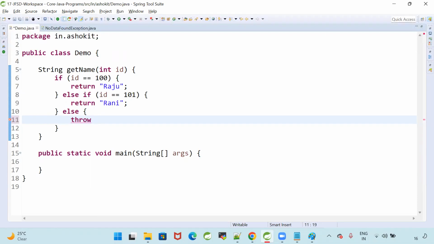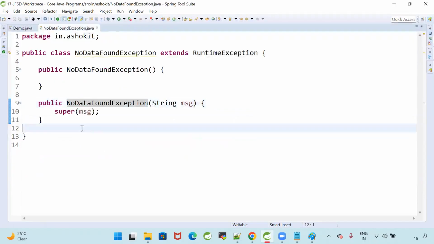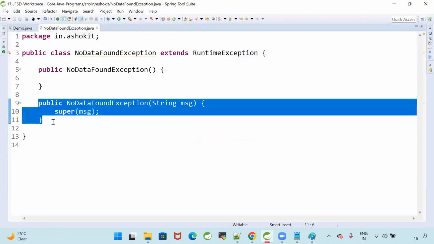Throw. To create the exception, I have my exception class. New NoDataFoundException, and the message I will give is invalid ID. So here I'm calling the parameterized constructor to create the object. When I call this parameterized constructor, it is internally calling the runtime exception constructor. That runtime exception constructor will give the exception stack trace.